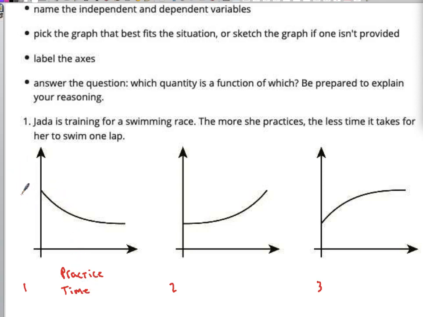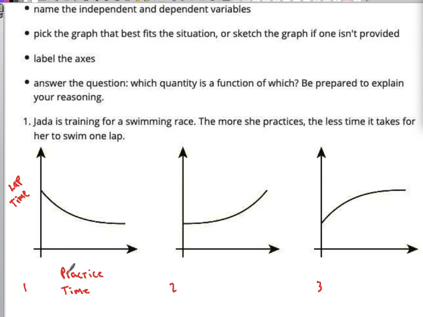And this would be lap time. So it's kind of weird that we have time on both axes. We talk a lot about wanting time to be on the x-axis, but sometimes it's going to be on both axes, and that's fine.